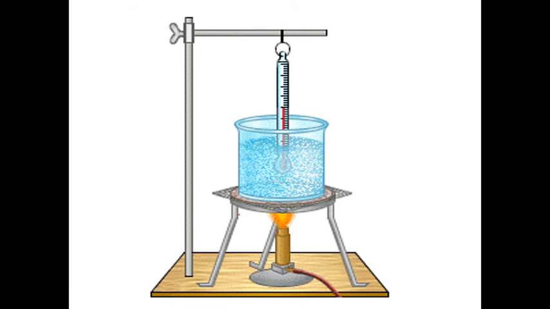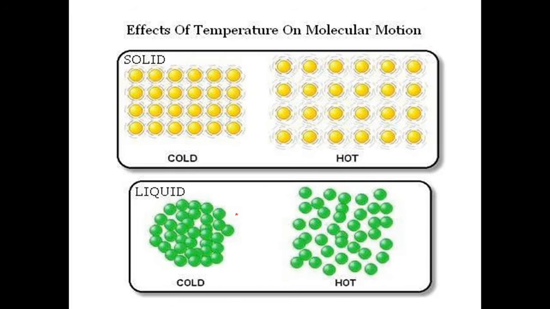Now you can measure the temperature. So the effect of temperature on the molecular motion: solid. If you give the temperature, the force of attraction between the particles breaks, so now the particles become free and come into this state after giving temperature. Again the liquid is converted into this form after heating.